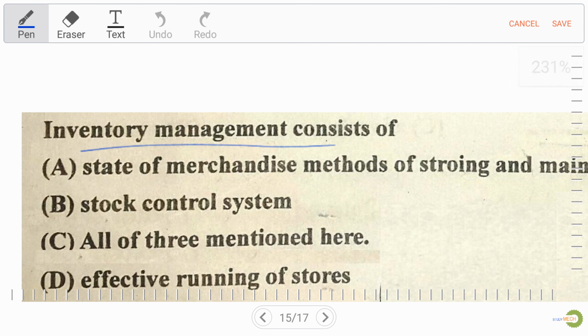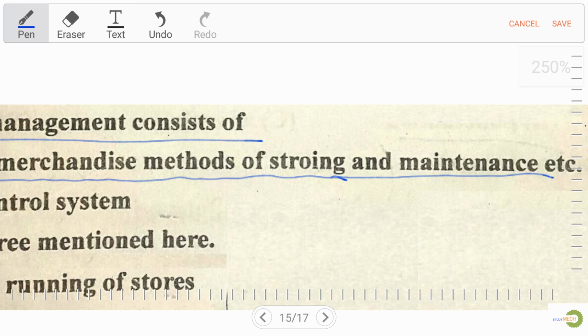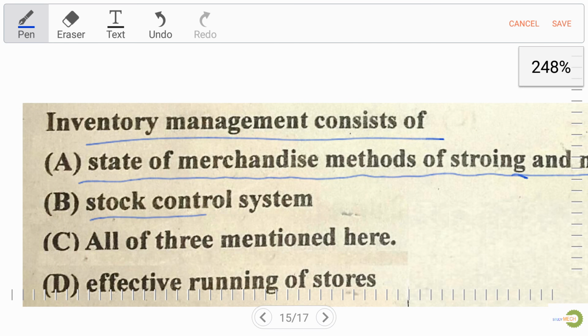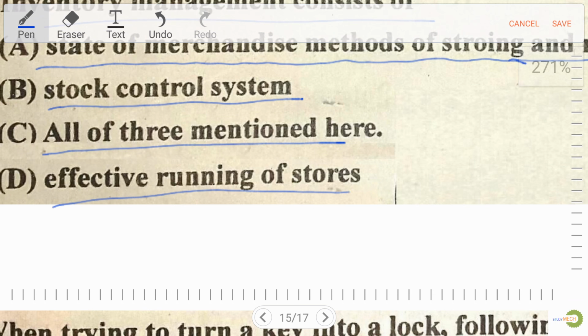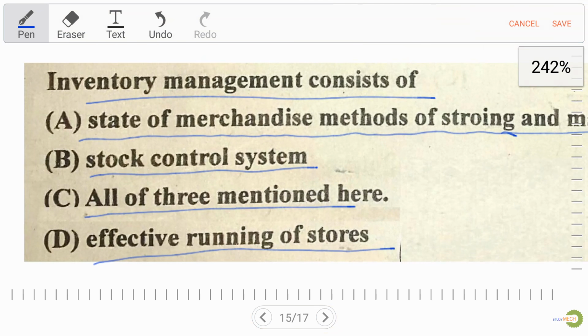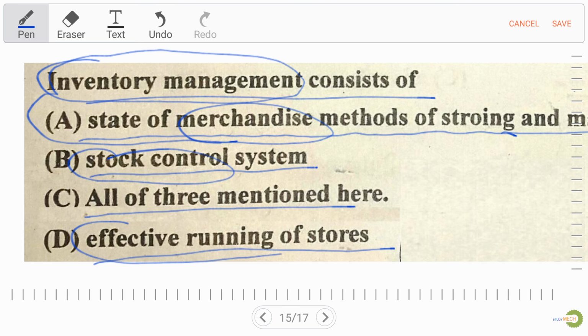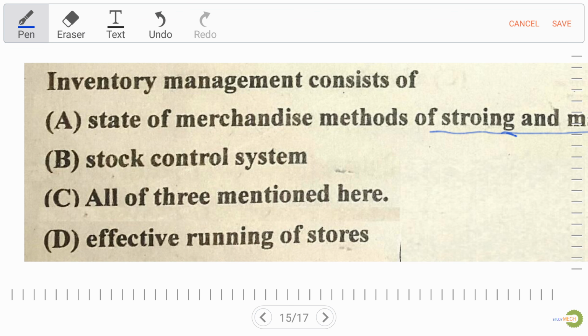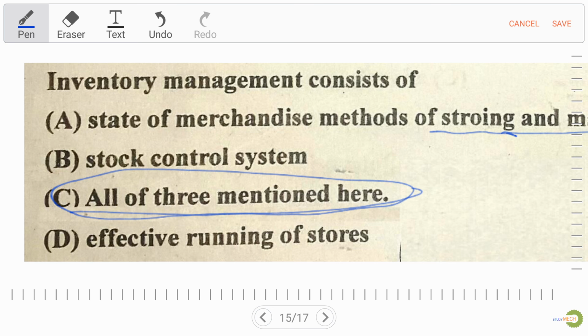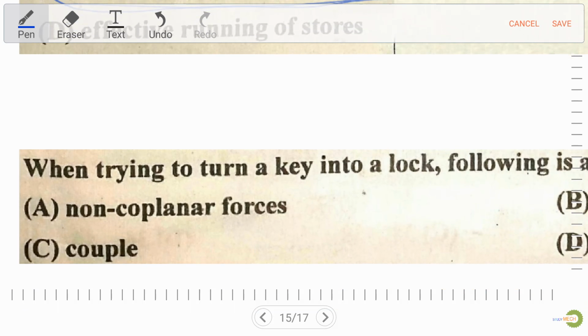Inventory management consists of: option A, state of merchandise, method of storing and maintenance etc.; option B, stock control system; option C, all of the three mentioned here; and option D, effective running stores. Well, as you know, inventory management has to deal with merchandise method, stock control, and effective running stores, so option C is our right answer, which is all of the three mentioned here. Now let's move to the next question.